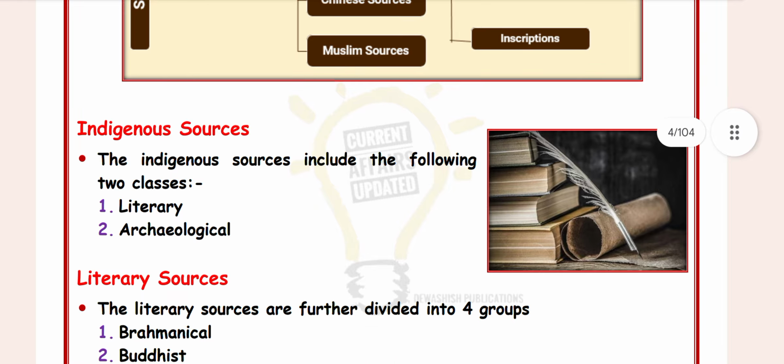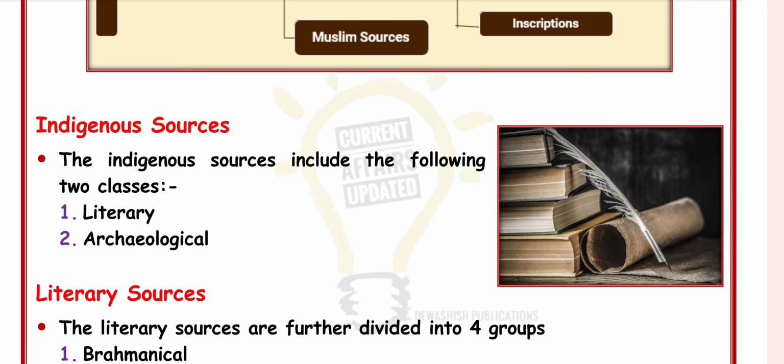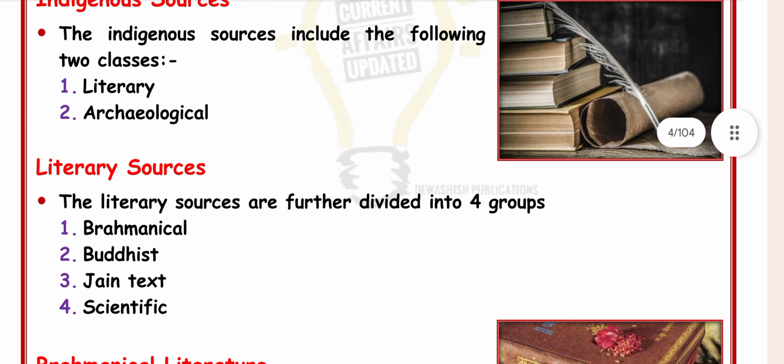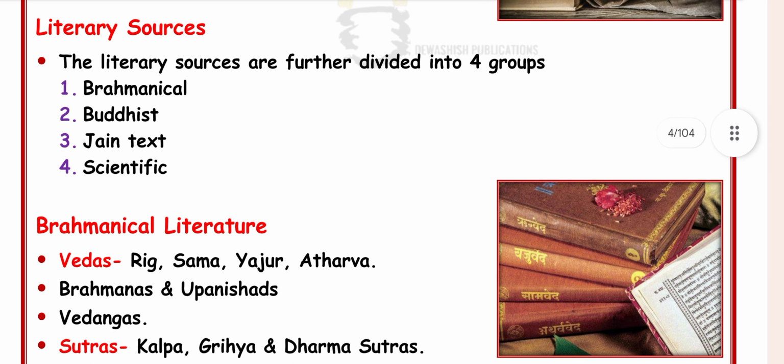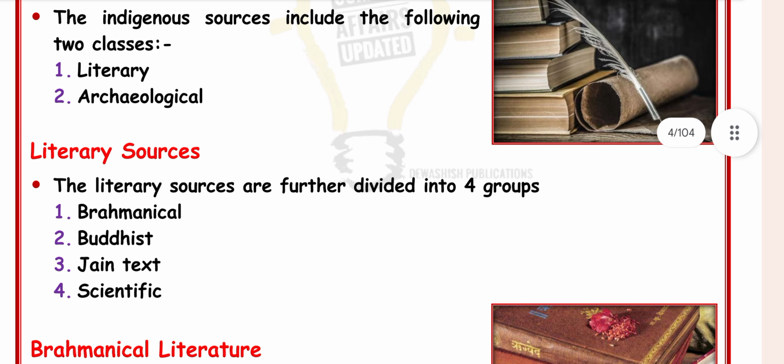What are indigenous sources? The indigenous sources include two classes: literature and archaeological. The literary sources are further divided into four groups: Brahminical, Buddhist, Jain texts, and scientific works.